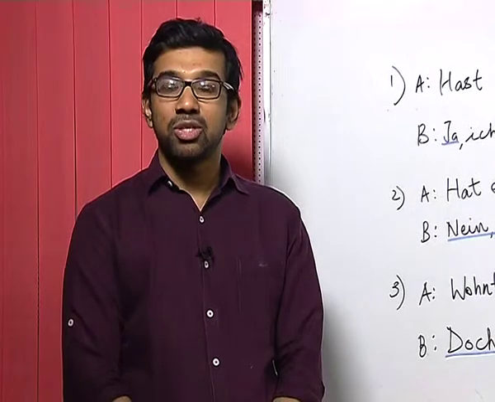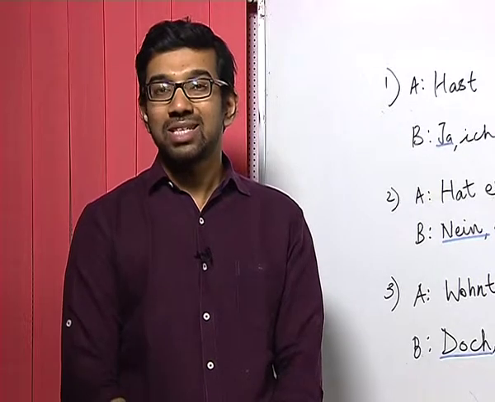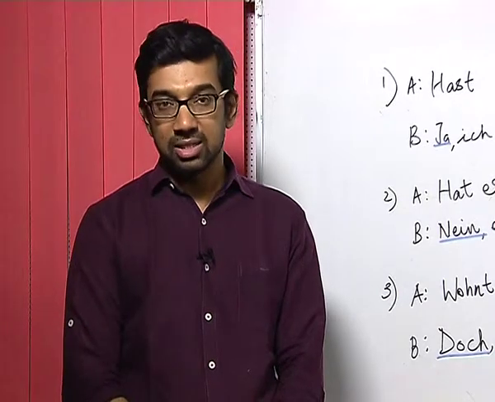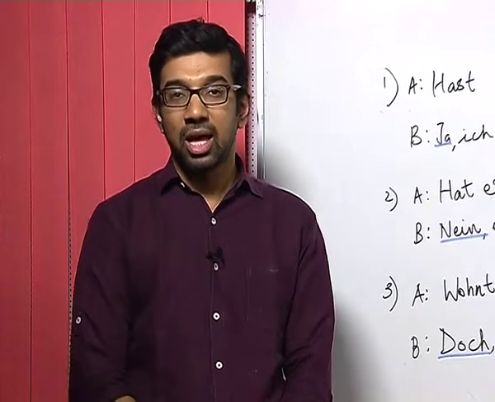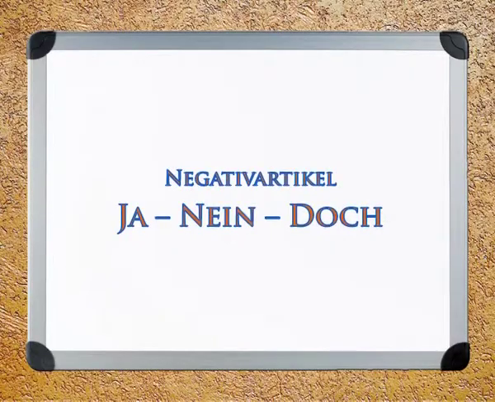Now, in this session, we are going to expand the concept of negation onto the sentence. Till now, you learnt negation with articles. Now, we are going to learn another concept of negation, and this is used in 3 contexts: ja, nein, doch. Ja in German means yes, nein in German means no, and doch is a formulation which is very difficult to find in English language.